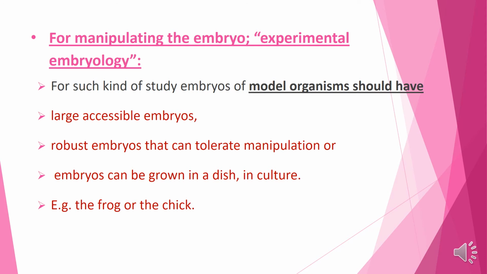Then for experimental embryology, model organisms should have large accessible embryos, and robust embryos so they can tolerate the manipulation, and embryos that can be grown in a dish or in a culture. So if the eggs are accessible and the embryos are robust, then they can tolerate the manipulation and observation of embryos can be easily done. Or if the embryos can be grown in a dish or in a culture, a large number of embryos can be produced in the laboratory, and again the observation becomes very easy. Again the examples for this are frog and chick.